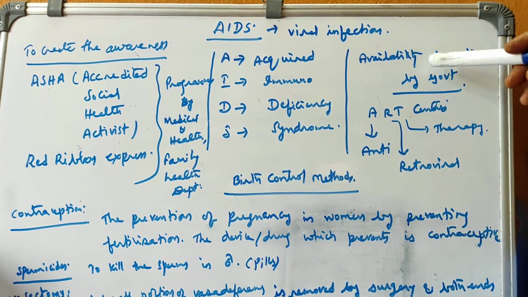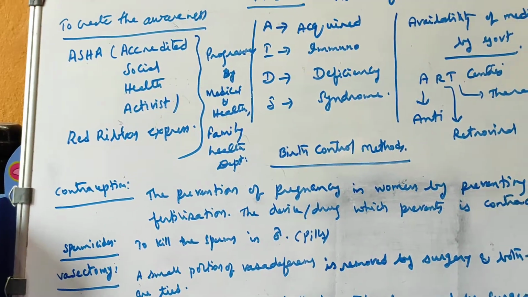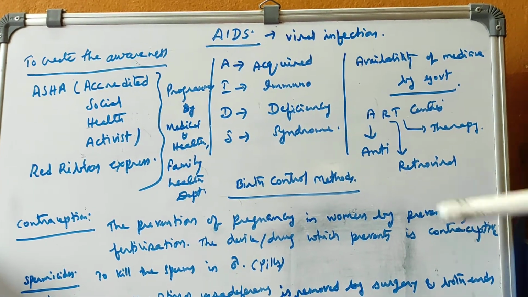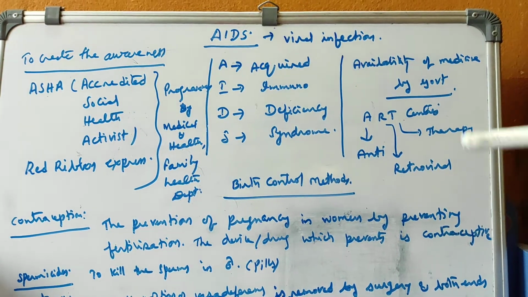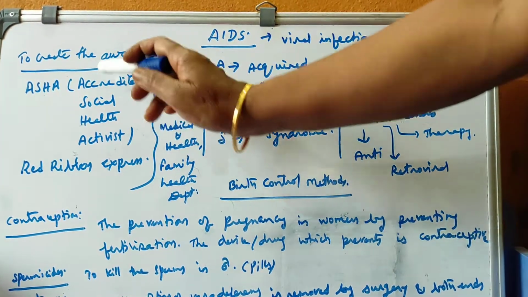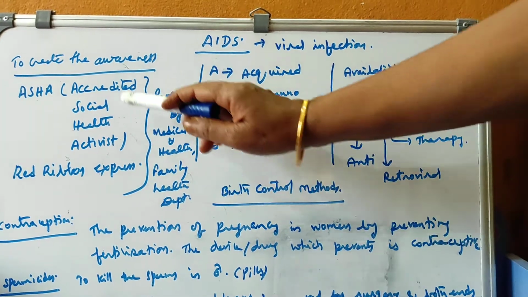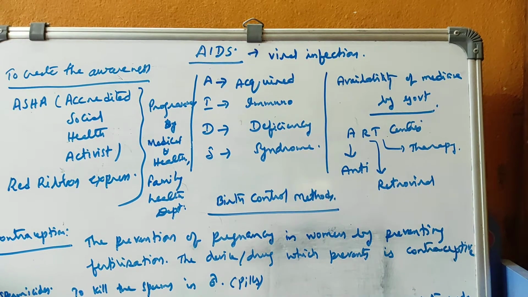Then in order to create the awareness, some organizations are there, and the central government of India has launched many programs, and among them ASHA and Red Ribbon Express are important. These are run by the Medical and Health Department and Family Health Department.